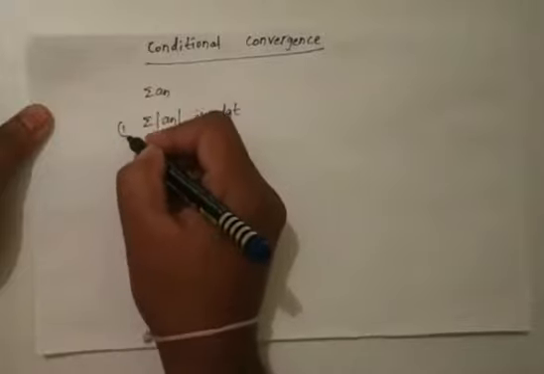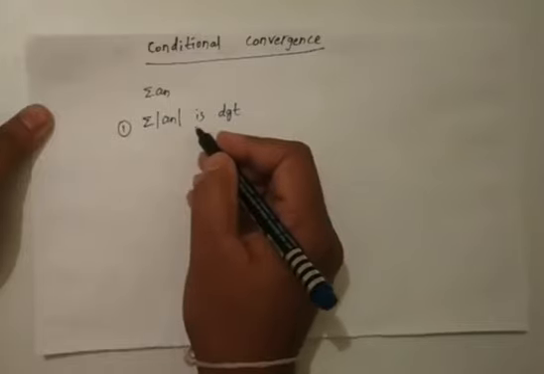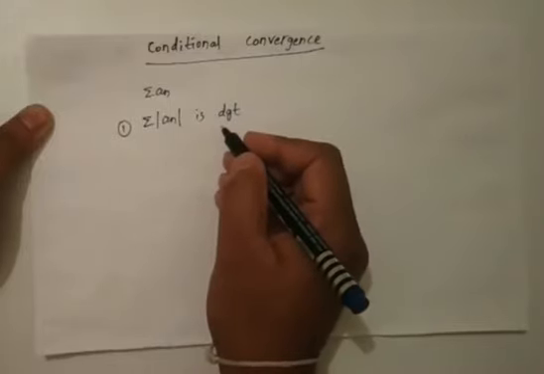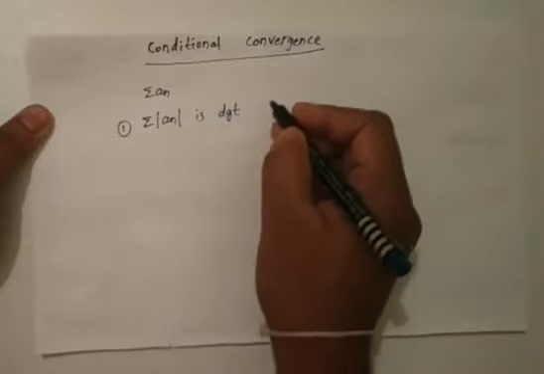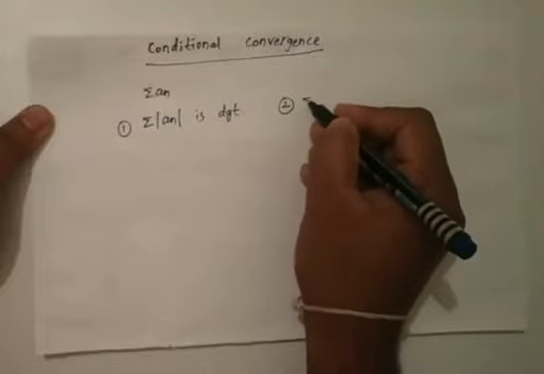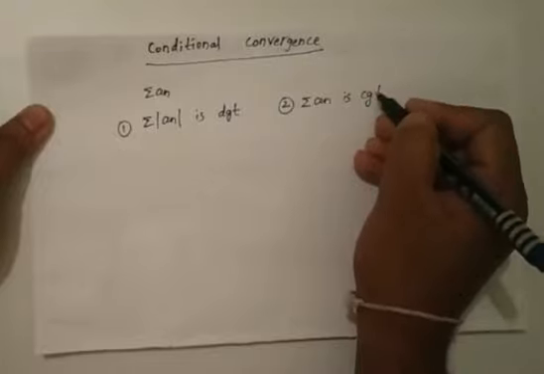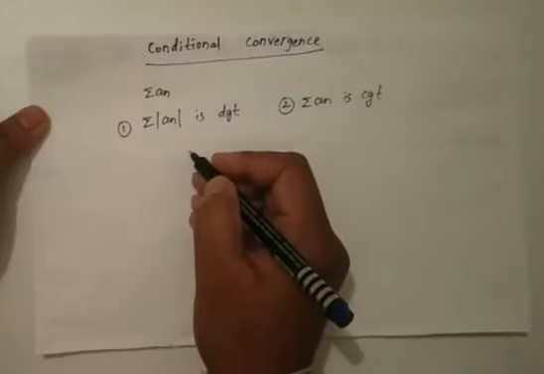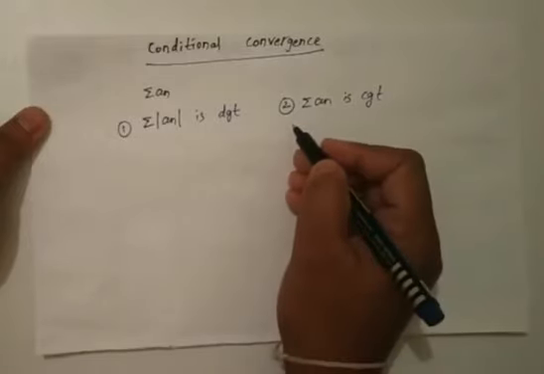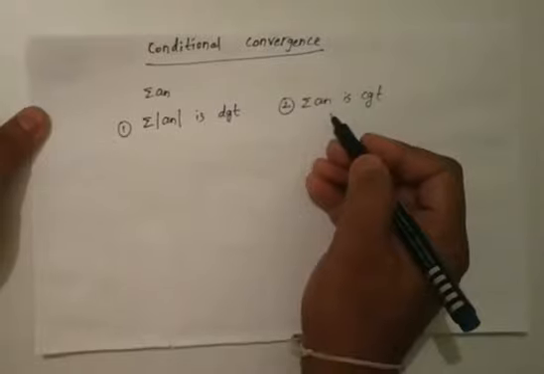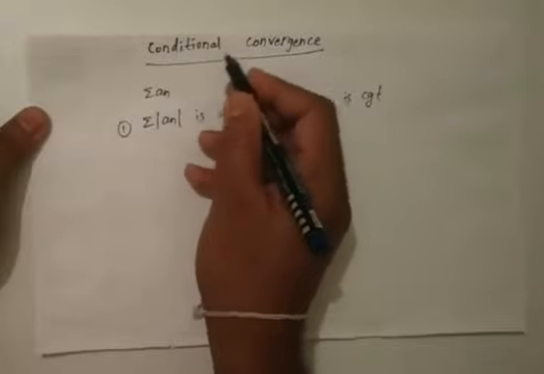First one: summation of modulus of an is divergent. And what is the second one? Summation an is convergent. So what is the first condition? Summation modulus of an is divergent. Second one, summation an is convergent. Then such type of series is called conditionally convergent.